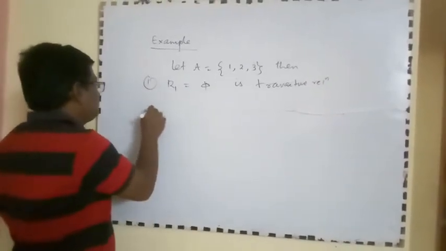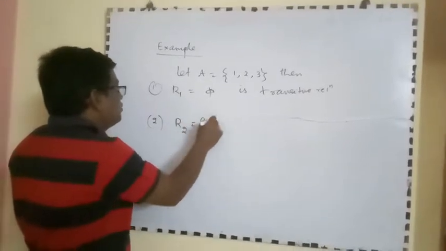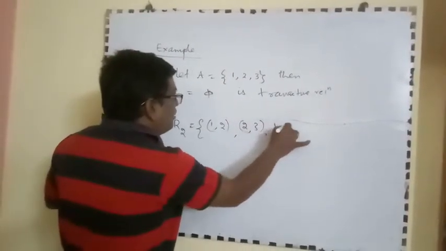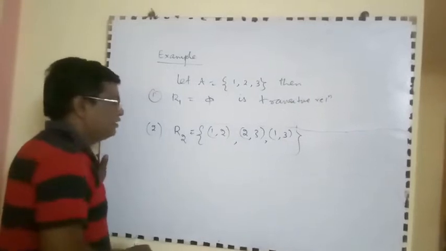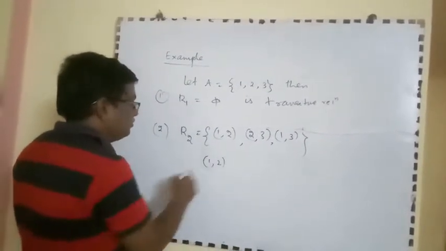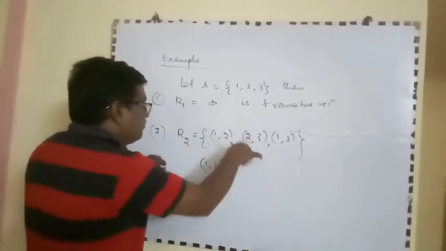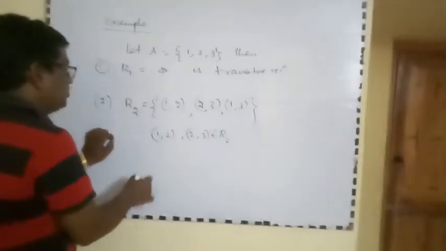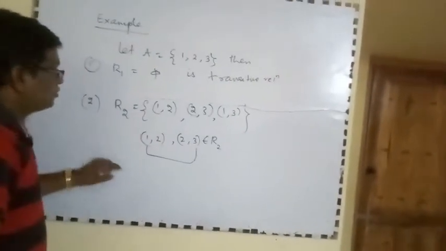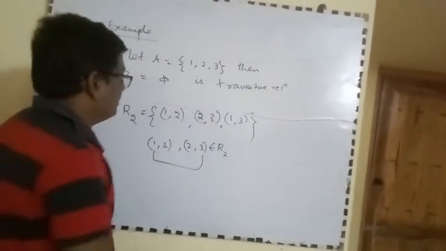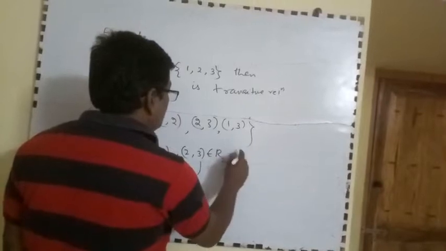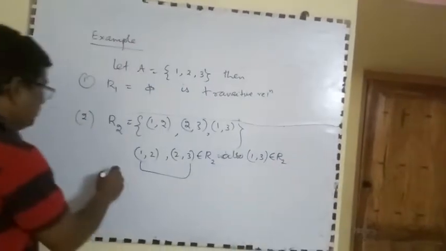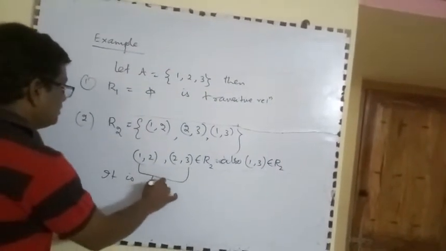Number 2, R2 = {(1, 2), (2, 3), (1, 3)}. It is transitive because here (1, 2) ends with 2 and again (2, 3) starts with 2, both belong to R2. So there must be (1, 3). So (1, 3) is present in R2. Therefore it is transitive.